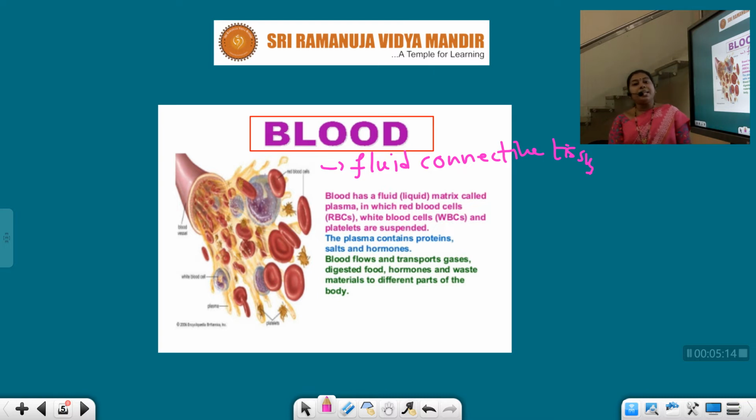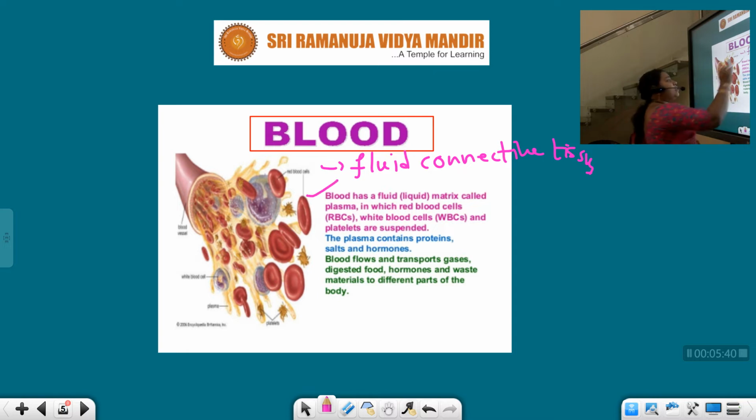Blood is the only carrier that touches almost all the cells of our body, so it acts as an excellent carrier for so many nutrients, enzymes, ions and everything in our body. That is the reason we call blood a fluid connective tissue.